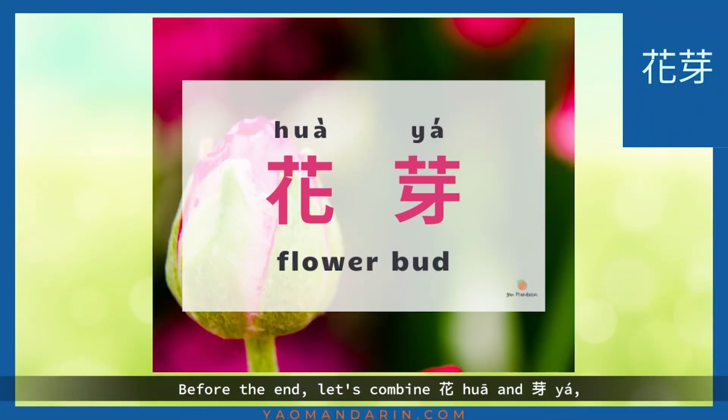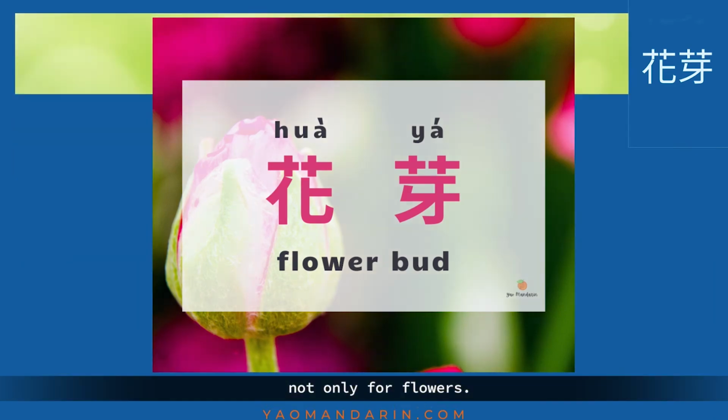Before the end, let's combine 花, 芽, and it means flower buds. 芽 covers all kinds of buds or sprouts, not only for flowers.